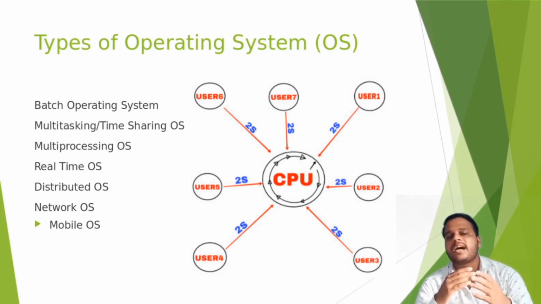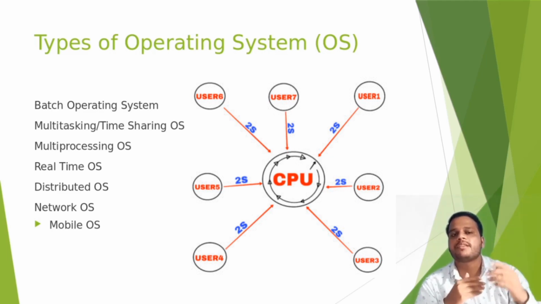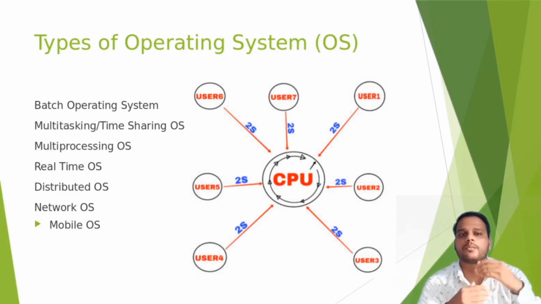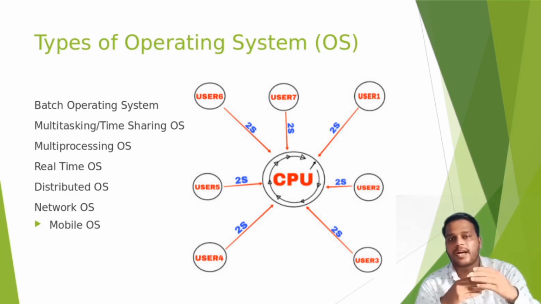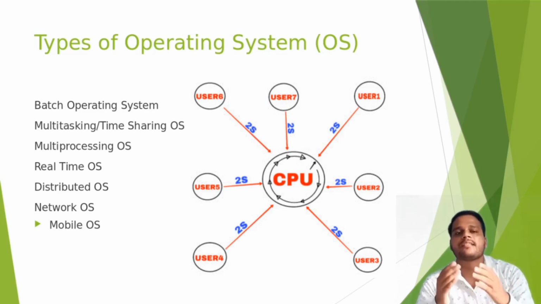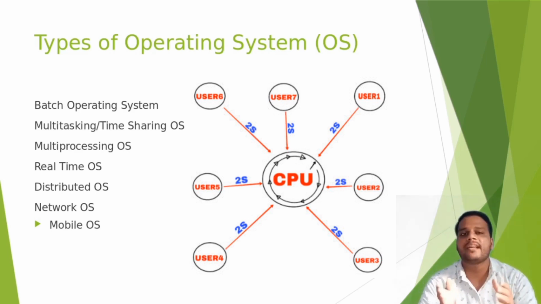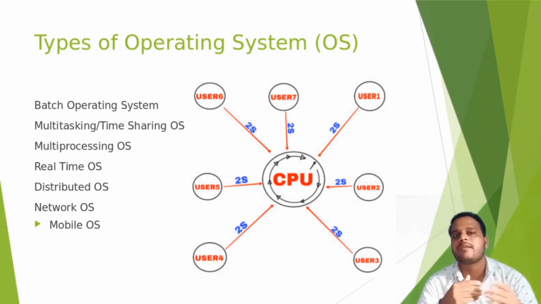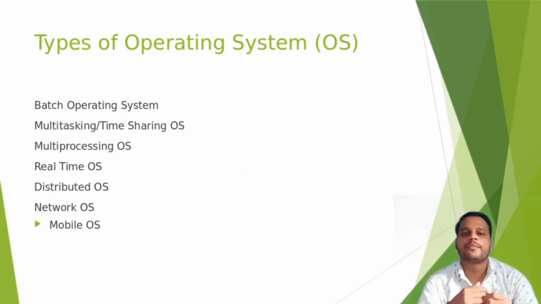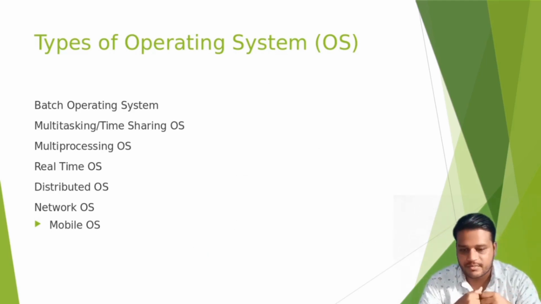Actually, all the processes are not done simultaneously. They are performed in different time blocks, but the execution is so fast that we can't see any lag between the processes, and we say that our operating system is working as a multitasking operating system.